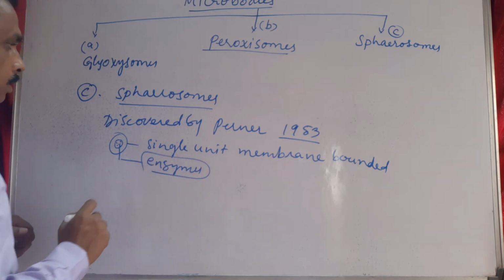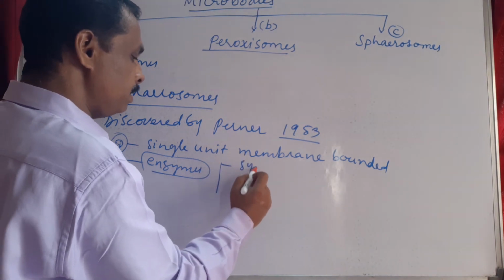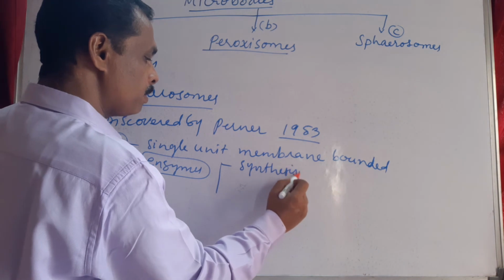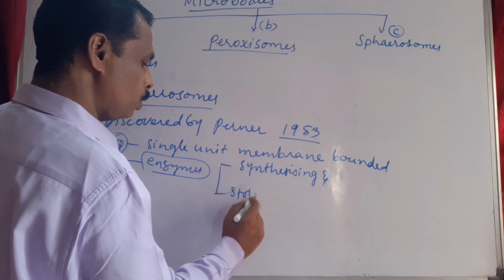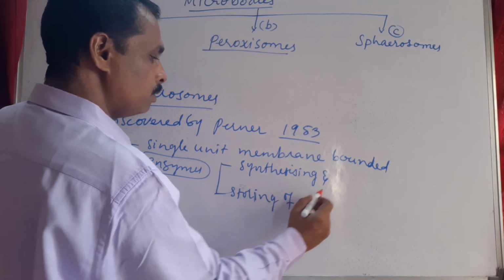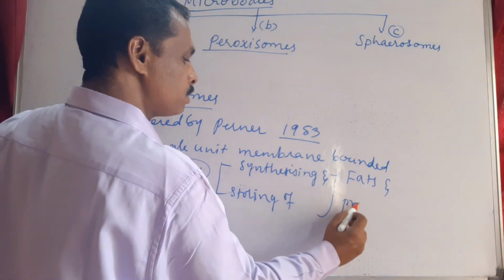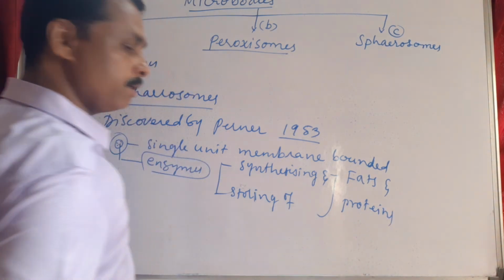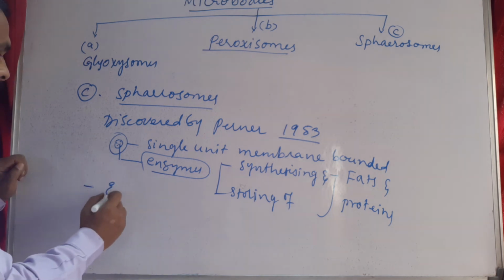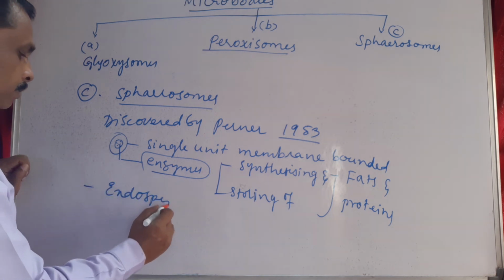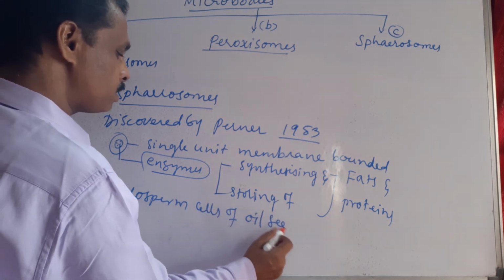Because of these enzymes, these are involved in synthesizing and storing of fats, proteins, etc. These are present in the endosperm cells of oil seeds.